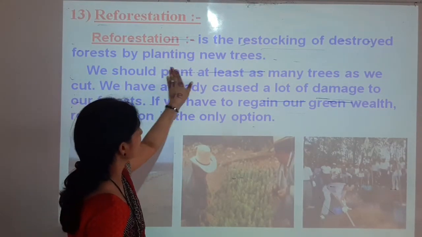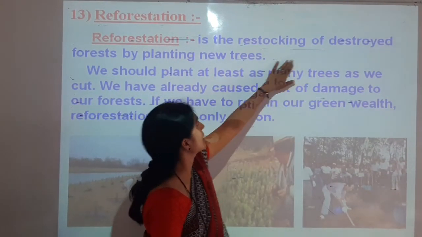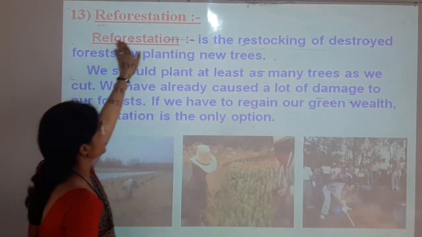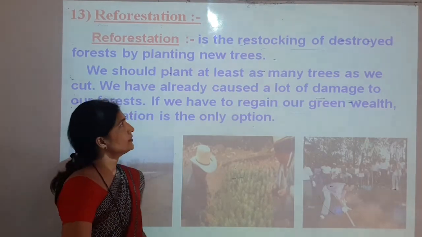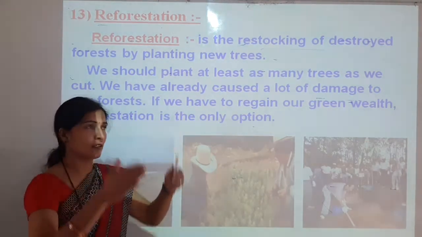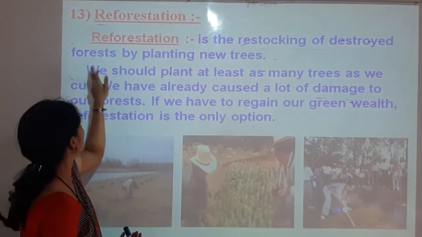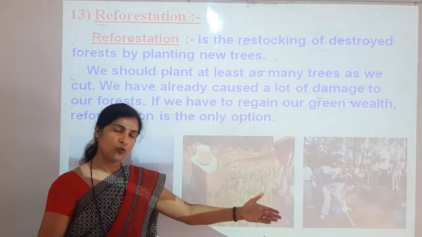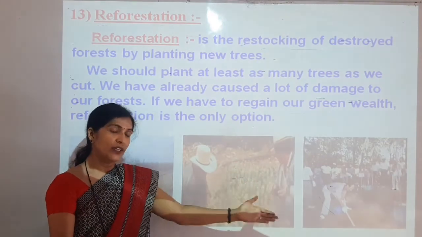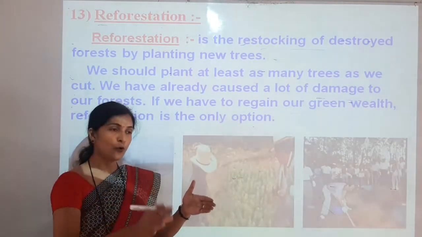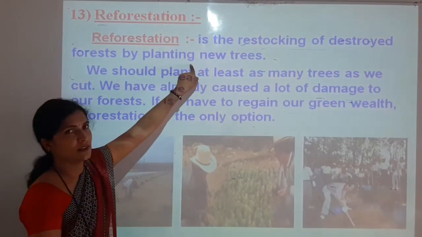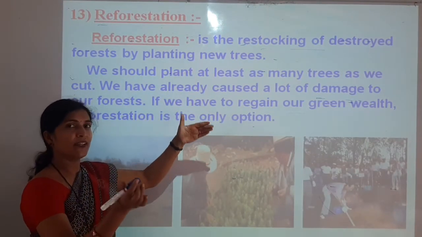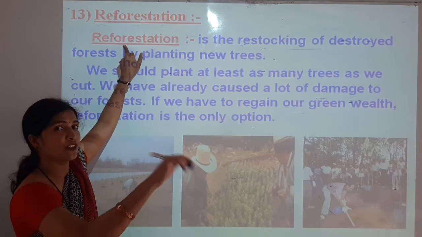Now reforestation. What is reforestation? Reforestation. This is the last point of the lesson. Reforestation means restocking of destroyed forest by planting new trees. So whatever plants and trees are cut down, we can restock them. But how? By planting new trees. When we plant more and more new trees, then that restocking can be done. That is called reforestation.